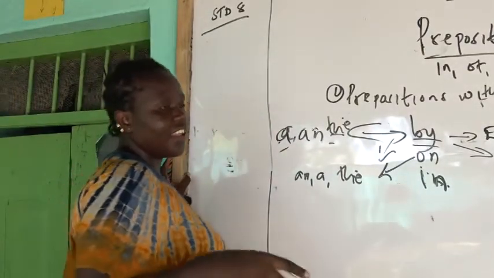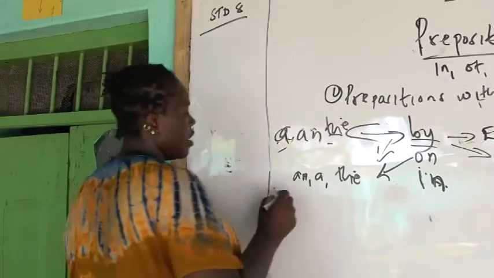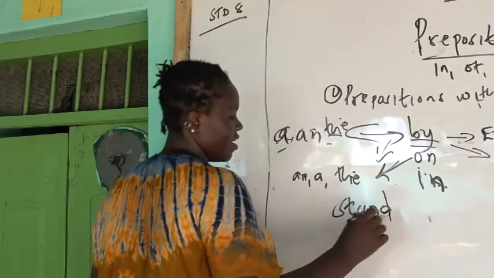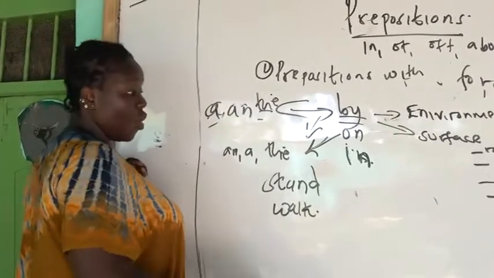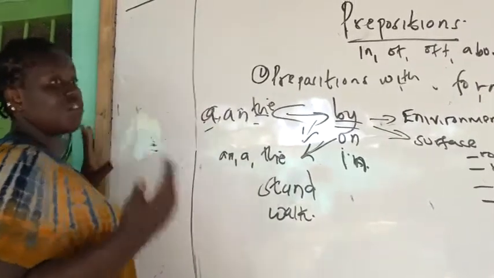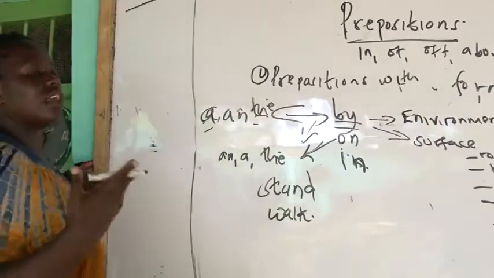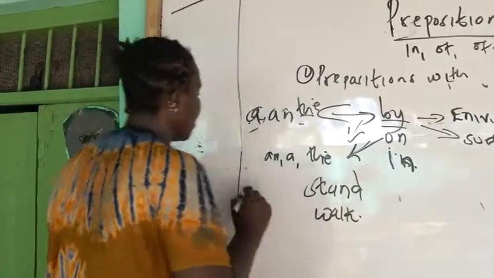You use on with forms of transport from which you can stand, you can sit, or you can walk. Like you can do all of them. You use this with forms of transport where you can stand, or where you can walk. At the same time, if you are in a position to sit, to stand or walk, which means you can do what? You can sit.